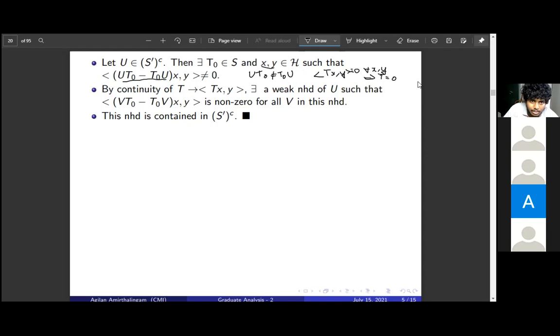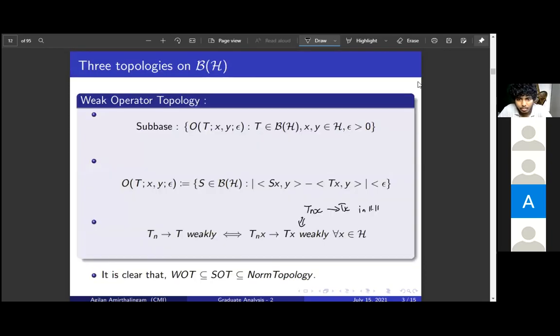Now the idea is simple. If you recall the basis for the weak topology, this immediately implies that these functions are continuous, right?